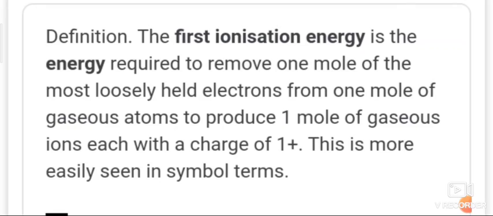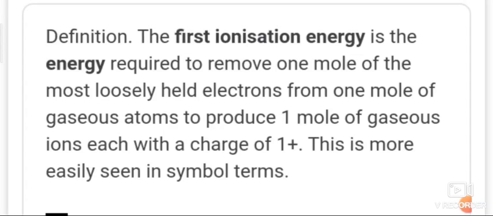So as atomic number increases, ionization enthalpy also increases in the same period. If you plot a graph for first ionization enthalpy of elements of the second period against atomic number, it shows the trend. It increases: as atomic number increases in a particular period, ionization energy also increases.